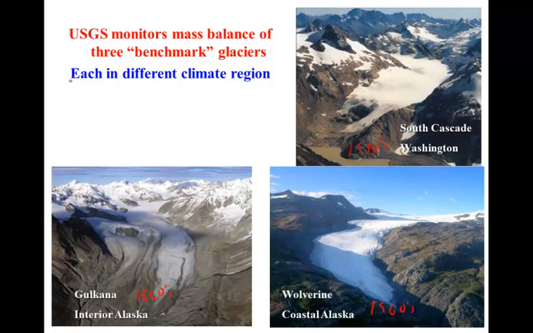And they also each represent a different climate zone or climate region. South Cascade Glacier represents the wet but relatively mild climate of the Cascades. Wolverine Glacier represents the wet but cooler climate of coastal Alaska. And Gulkana Glacier represents the cold and dry climate of the Alaskan interior.